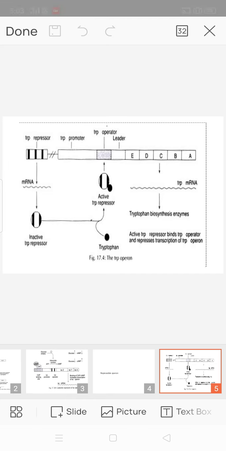A regulatory gene upstream of the trp operon encodes a protein called the trp repressor. This protein binds a DNA sequence called the trp operator, which lies just downstream of the trp promoter, partly overlapping it.